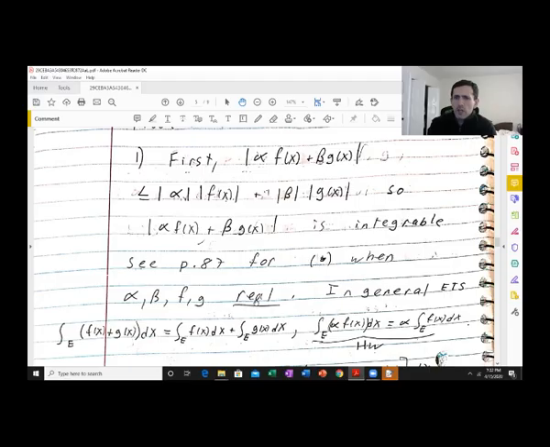So as usual, it's enough to show that we can integrate a sum as the sum of the integrals, and that we can pop out scalars. So popping out scalars when alpha is complex and f is complex valued, that's a homework. It's pretty easy, but it's a good homework if you're not familiar with complex numbers.